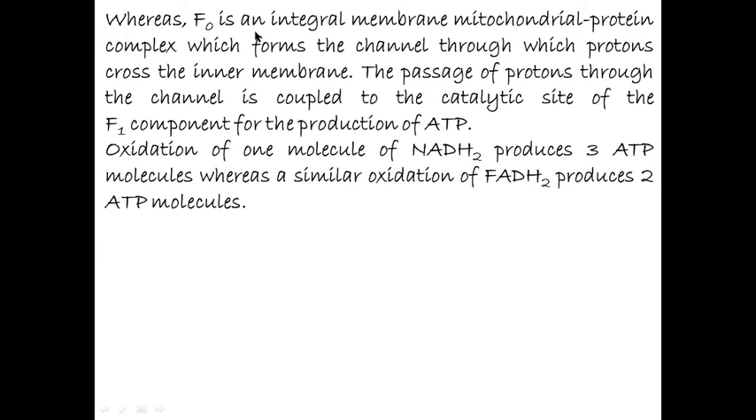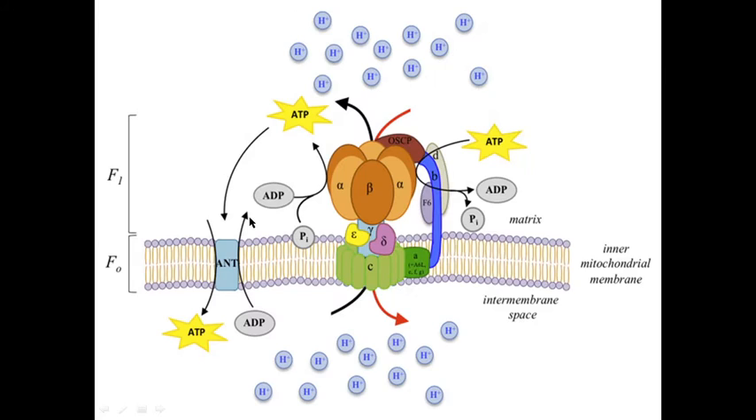Whereas F0 is an integral membrane mitochondrial protein complex which forms the channel through which protons pass across the inner membrane. The passage of protons through the channel is coupled to the catalytic site of the F1 component for the production of ATP. Oxidation of one molecule of NADH2 produces 3 ATP molecules, whereas a similar oxidation of FADH2 produces 2 ATP molecules.